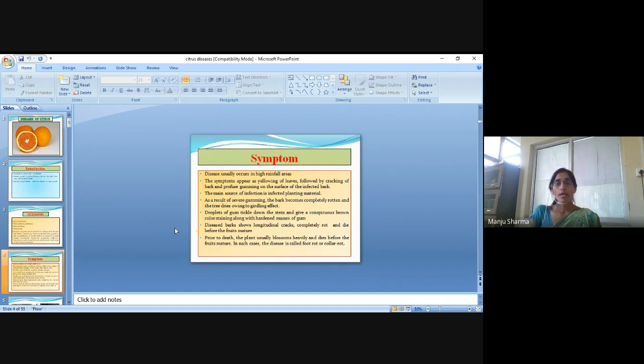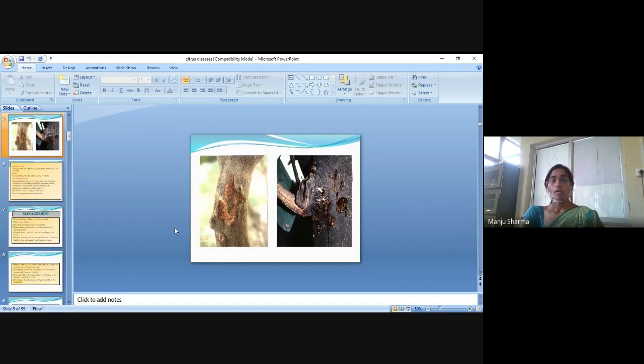Prior to death, the plant usually blossoms heavily and dies before the fruit matures. In such cases, the disease is called foot rot or collar rot. These are the symptoms.